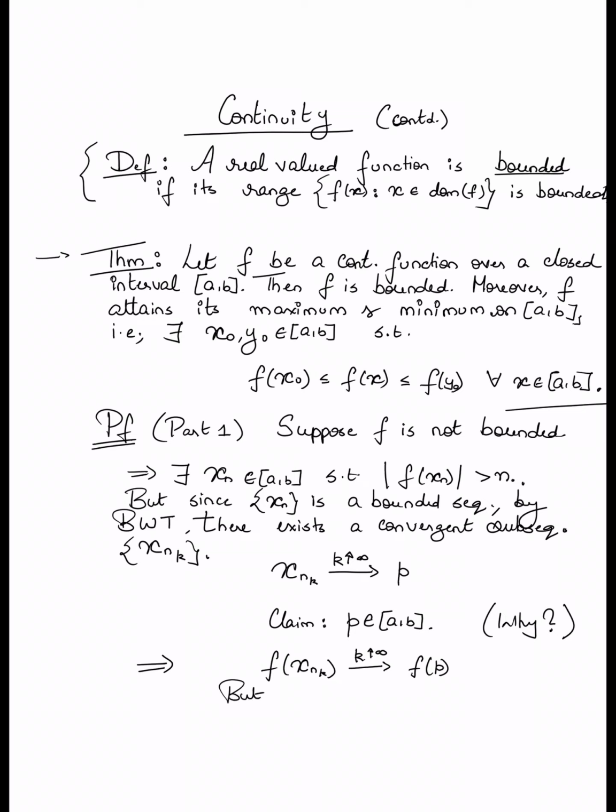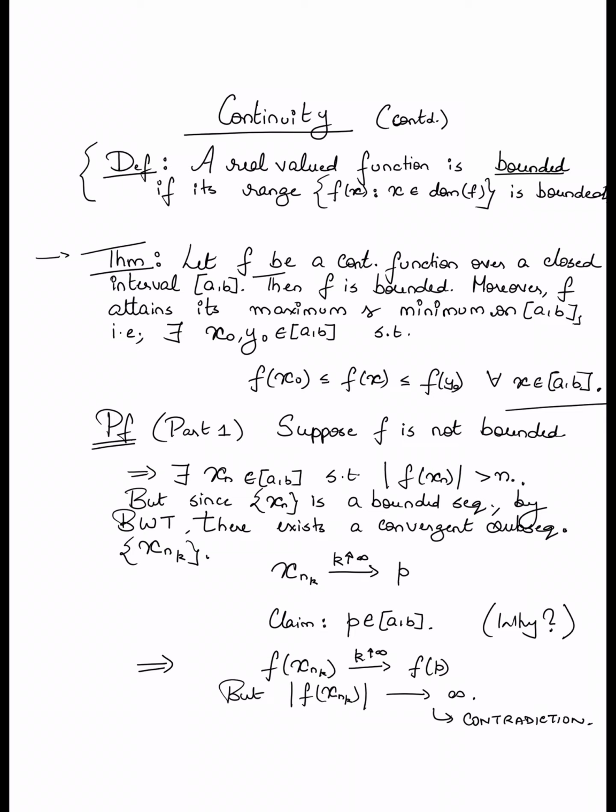But remember we constructed xn in such a way that the absolute value of f of xn is greater than n, which means that the absolute value of f of xnk must go to infinity, which is a contradiction. This is what shows that the assumption that f is not bounded is incorrect. In other words, f must be bounded.